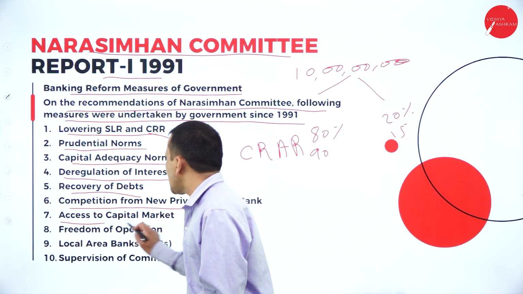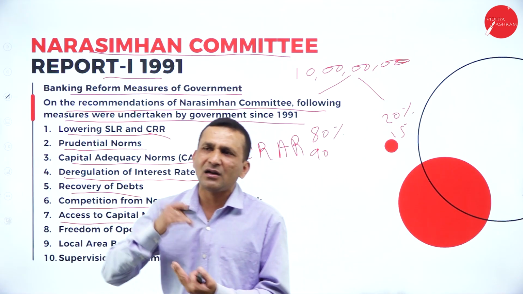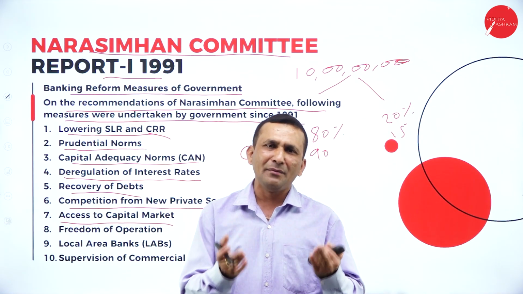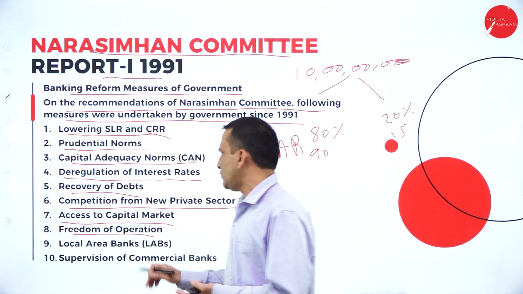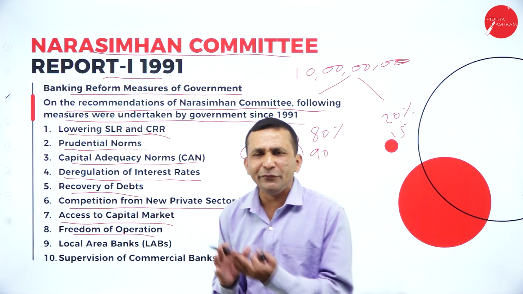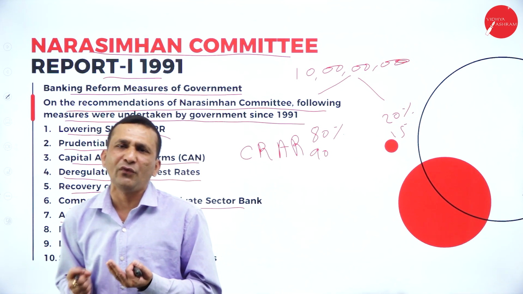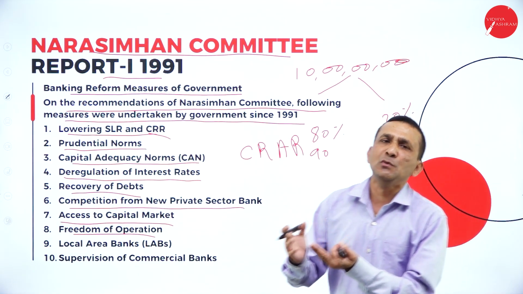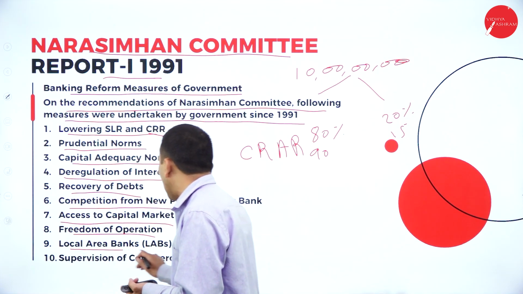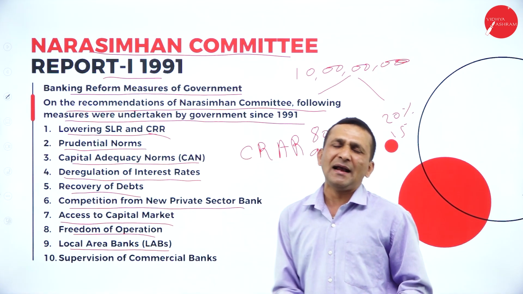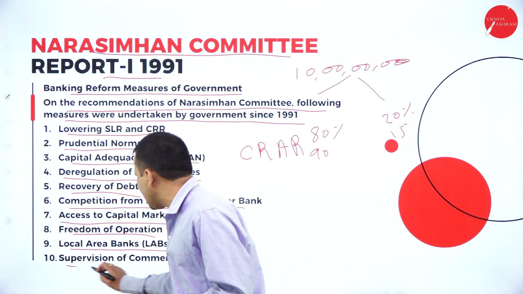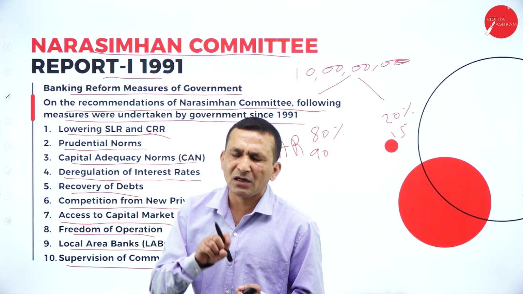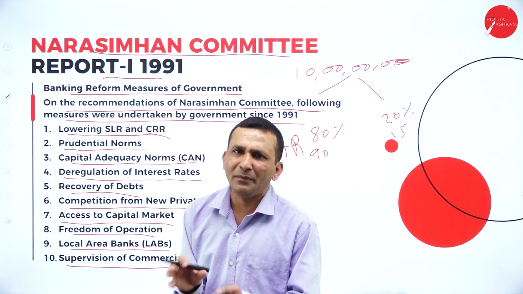Okay, and the access to capital market, where the bank deals with the capital market like money market and share market, and the freedom of operation, because the individual bank wants full freedom. If somebody is controlling, they cannot work very smoothly. So that's what local area banks, individual local banks, are increasing, and the supervision of commercial banks, under which RBI supervises the activity of commercial banks.